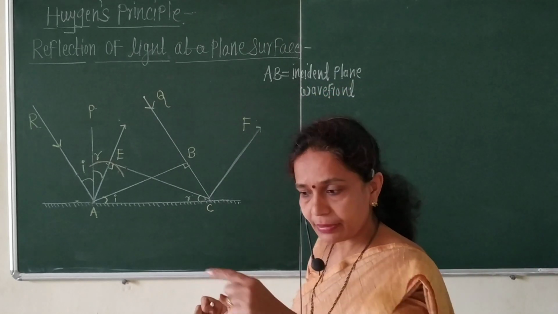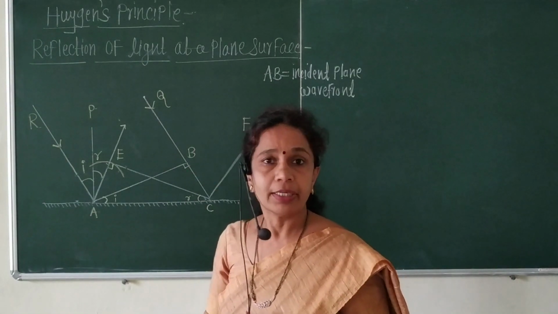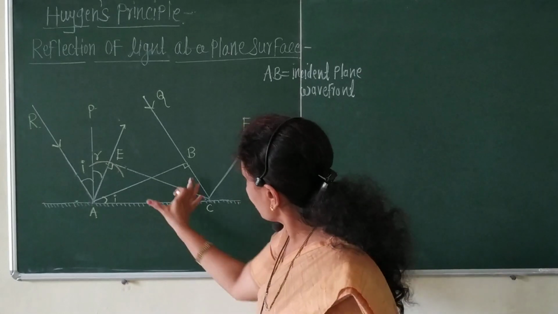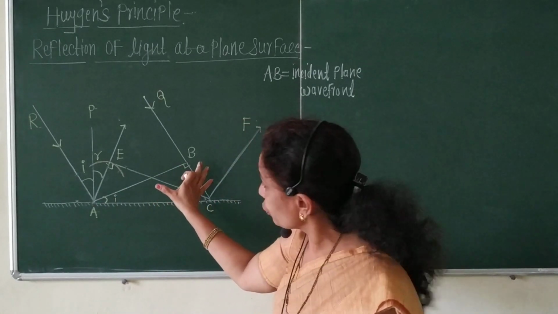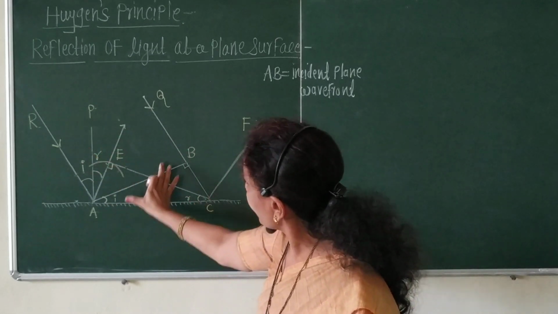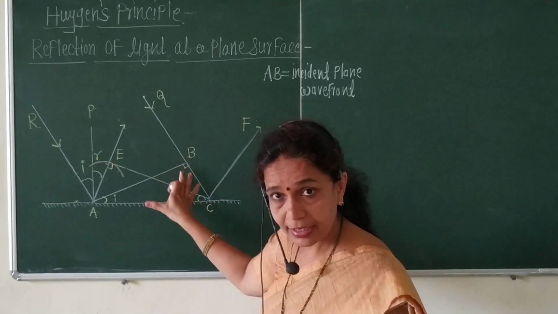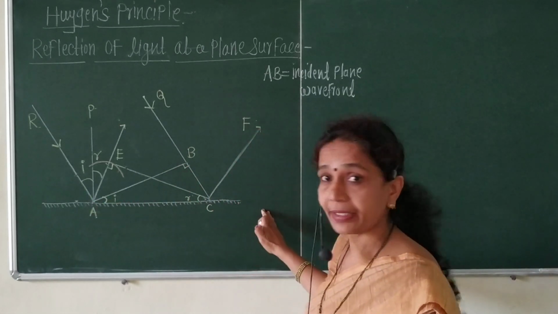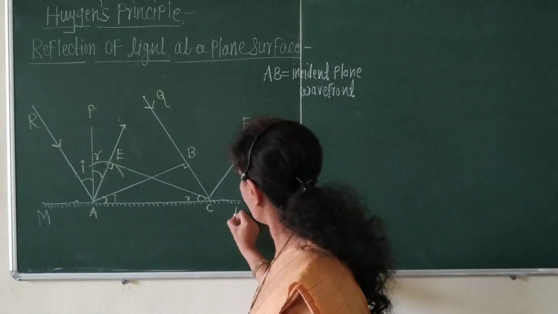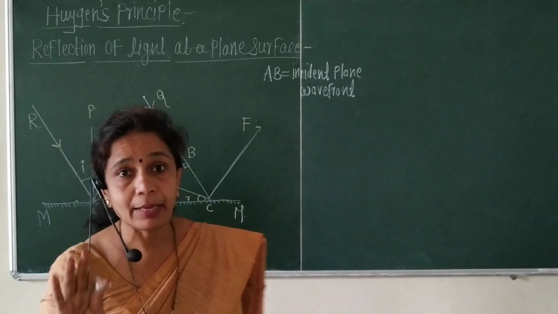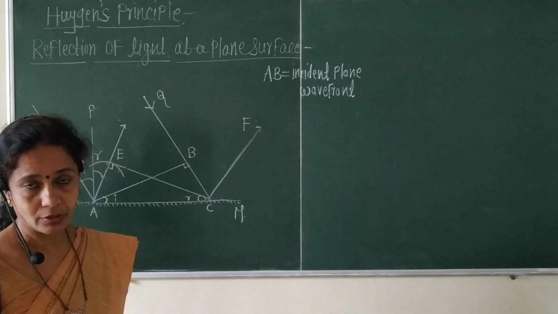You know that a plane wavefront is indicated by parallel lines. This AB is the plane wavefront, which is bounded by the rays RA and QB. It is incident on the reflecting surface called MN. What is MN? MN is the reflecting surface, say the mirror.